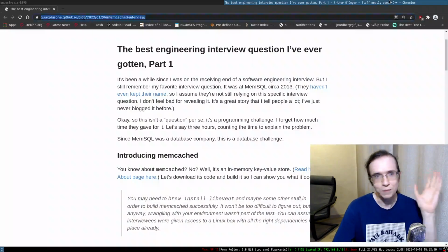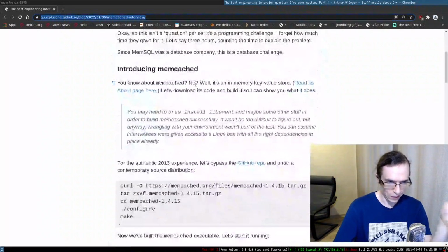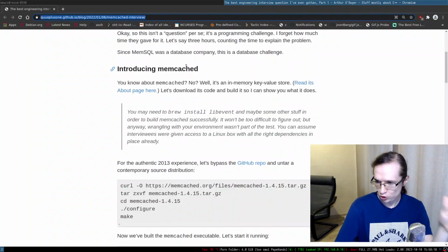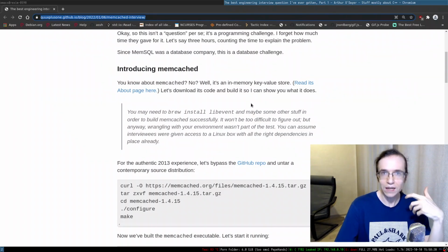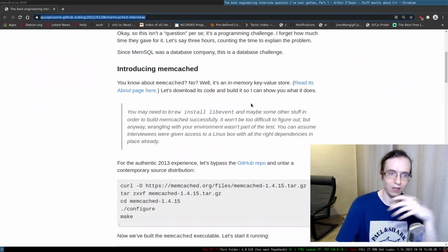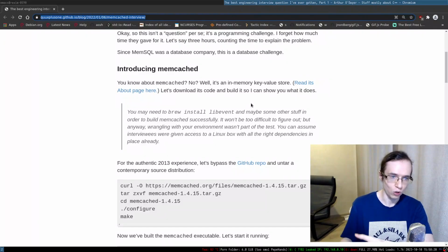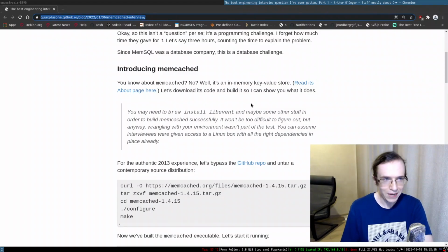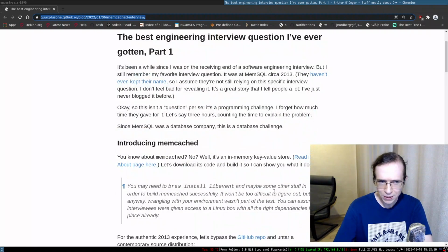The idea is that you take the memcached source code and you add a new operation to it. You literally modify the source code of memcached and add a new operation. For those who don't know, memcached is an in-memory database, or rather an in-memory key-value storage. This is basically what the blog post says.